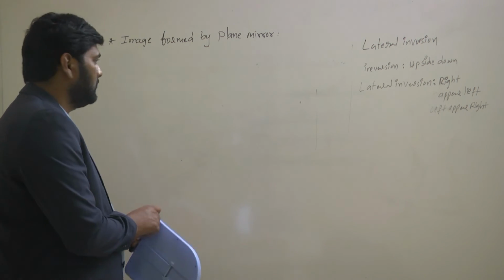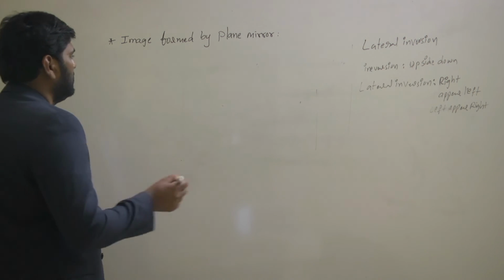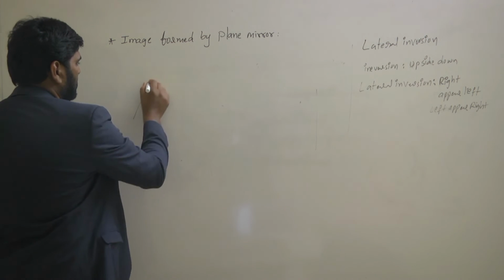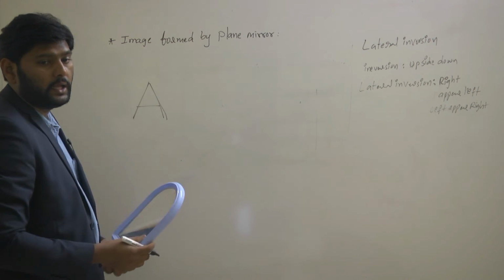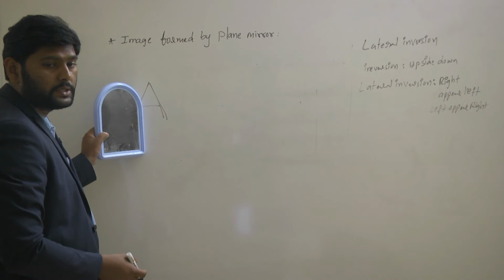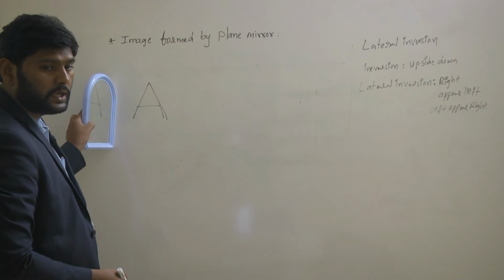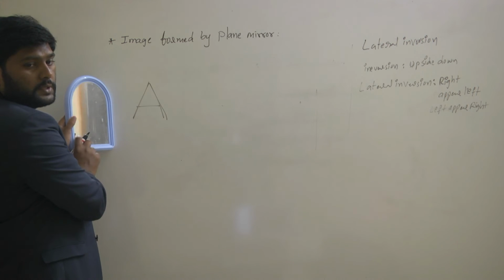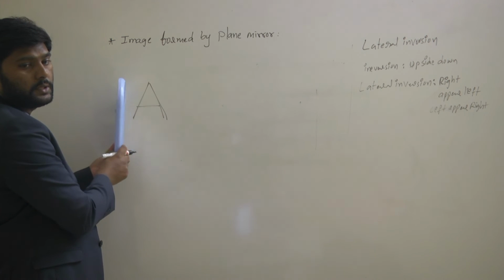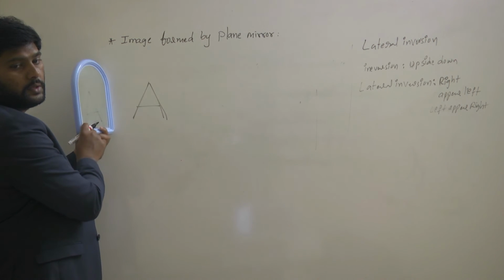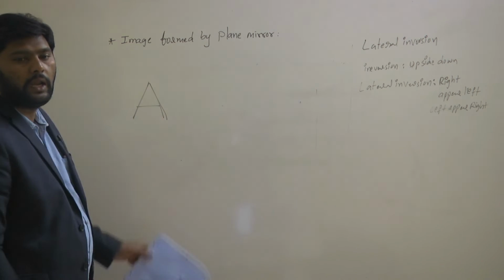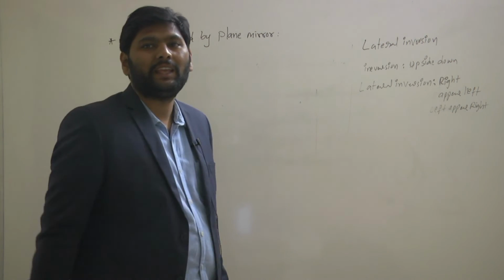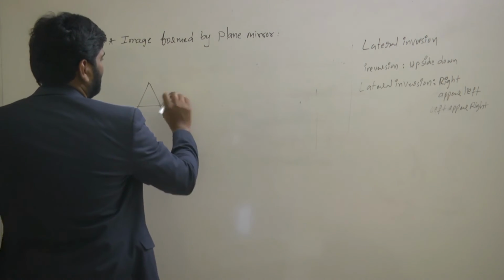See here, I will write letter A. When I write letter A, how does this letter A appear? You can observe how it appears. Is it showing lateral inversion? Letter A cannot show lateral inversion.